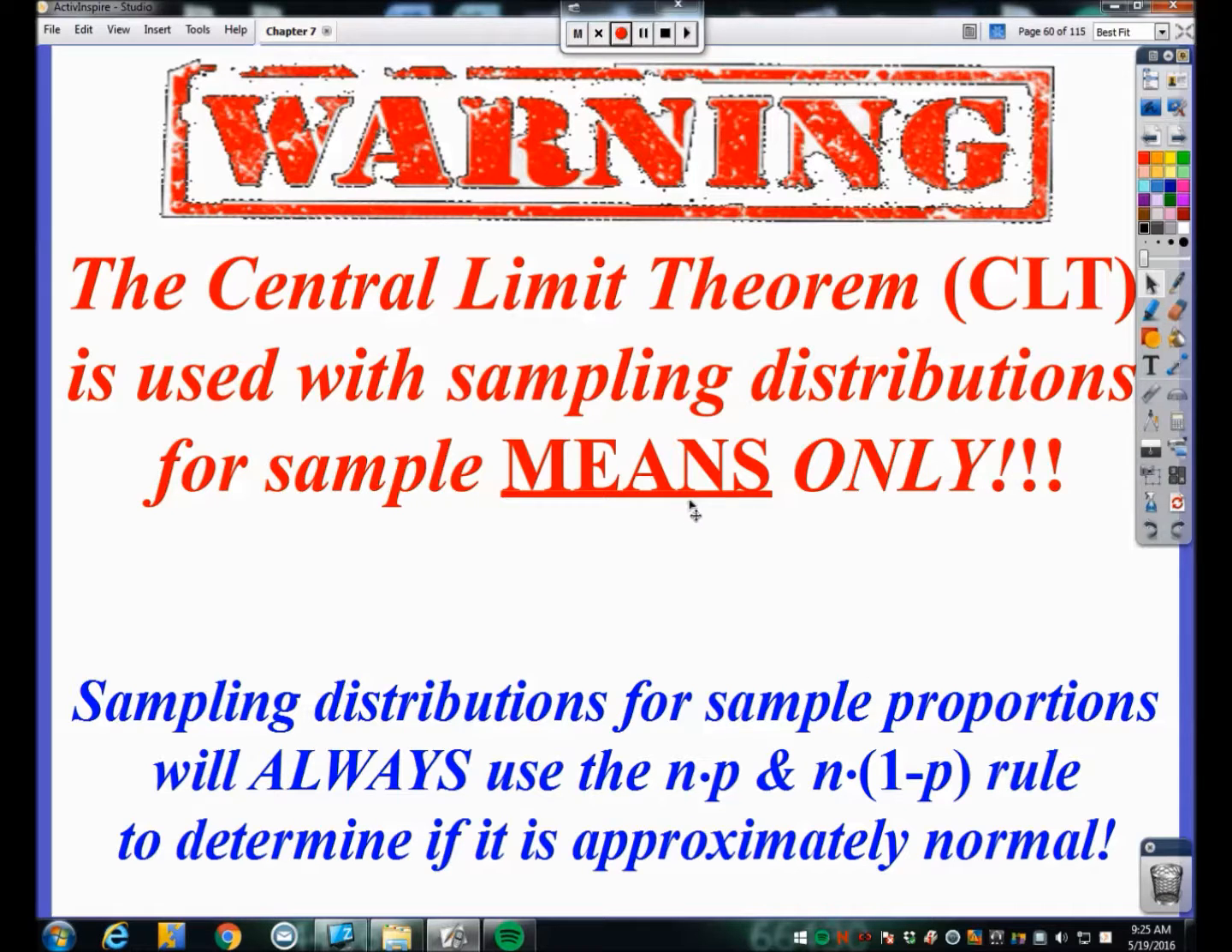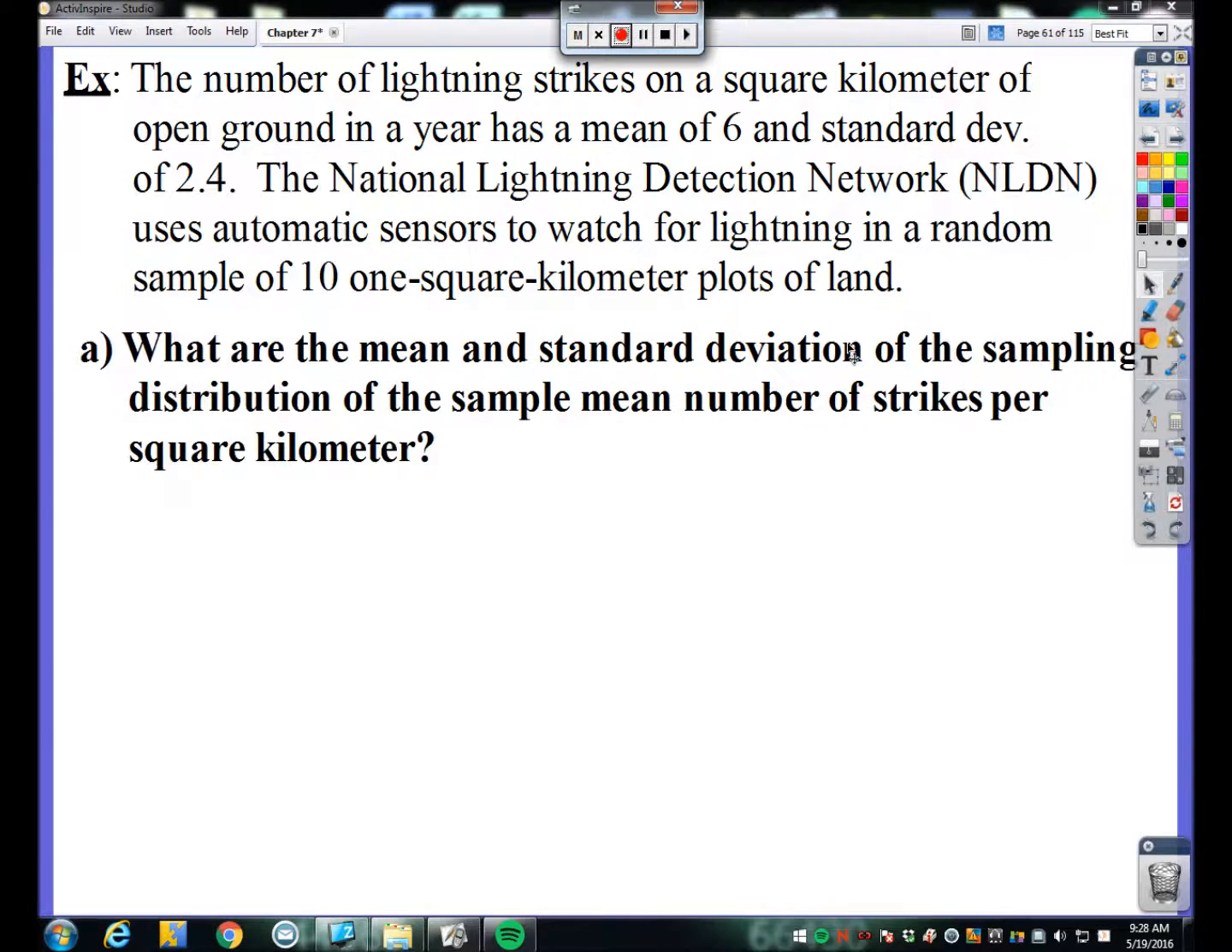But for means, we don't have proportions. So for means, we're going to have to try to use the central limit theorem in order to ensure that we know we're dealing with an approximately normal distribution. And here's our one example we're going to look at. It's split up into 3 parts.